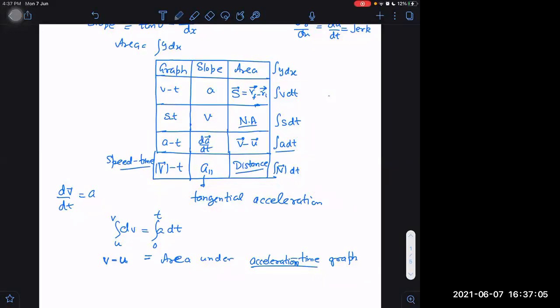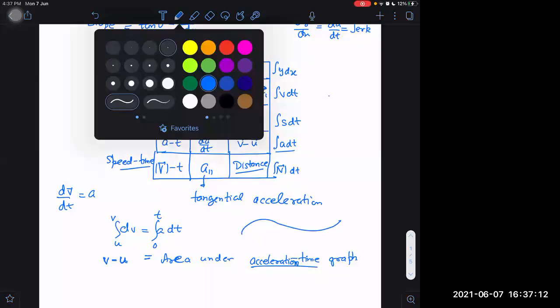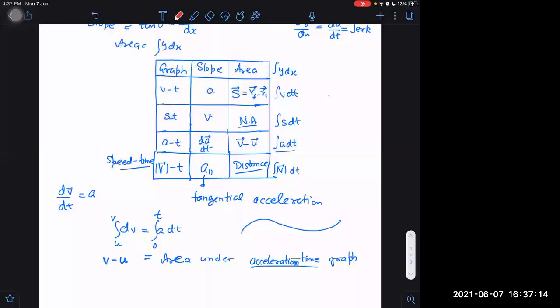What do we mean by tangential acceleration? Tangential means if a particle is moving in any curvilinear path, then at any place, if acceleration is in this direction and velocity is tangential, then if I take the component of acceleration which is along velocity, that will be regarded as a parallel.